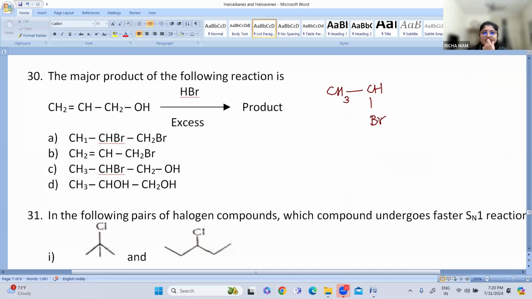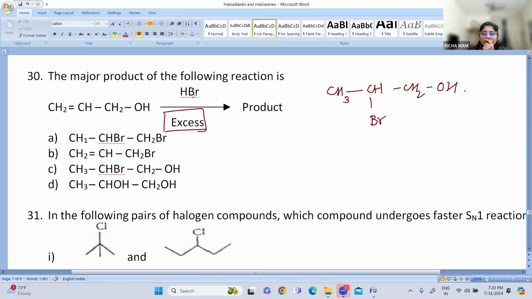So it will become CH3CHBrCH2OH. Our answer is again HBr; they have taken excess of HBr.